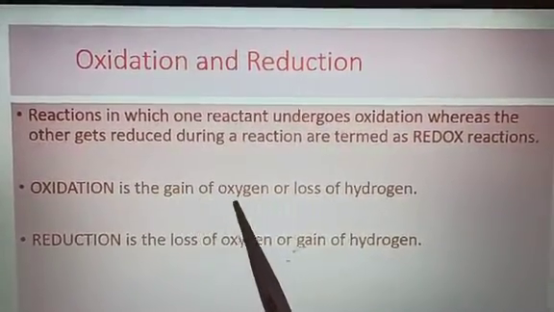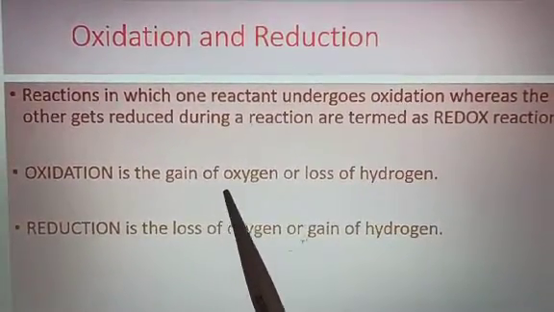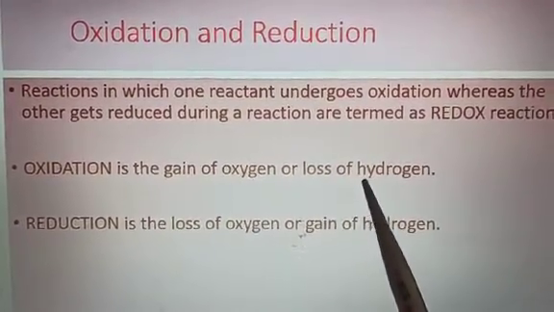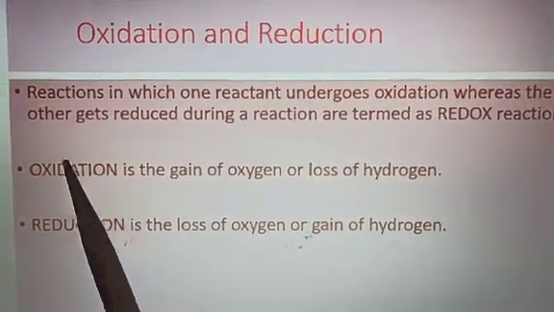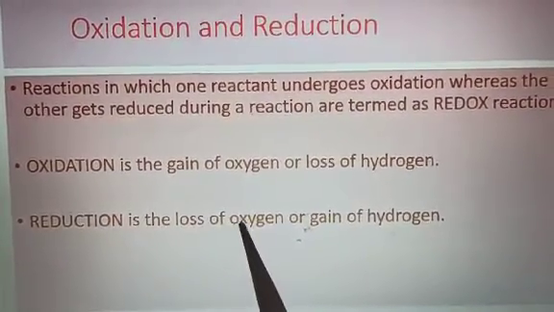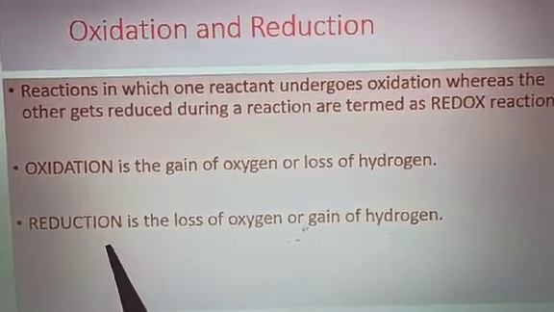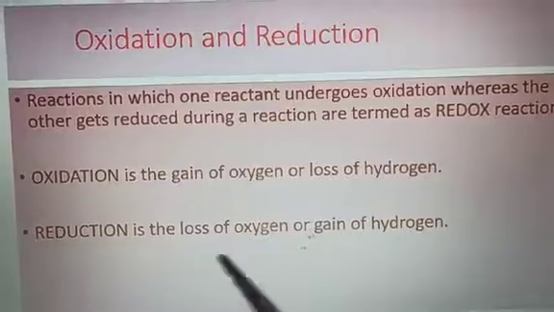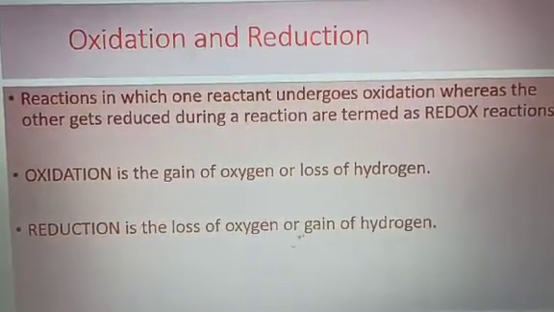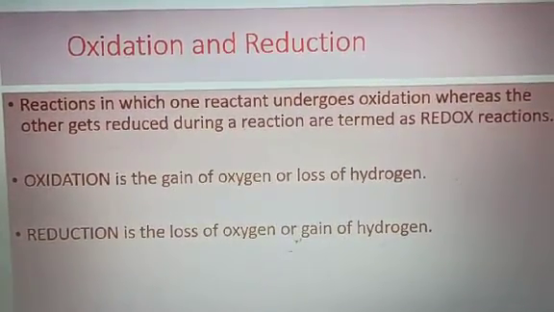Oxidation is the gain of oxygen or the loss of hydrogen. If in a reaction there is a gain of oxygen or the loss of hydrogen, then the reaction is termed as oxidation. But if in a reaction there is a loss of oxygen or the gain of hydrogen, then the reaction is termed as a reduction reaction. So always remember what is an oxidation reaction, what is a reduction reaction, and when these two happen in the same reaction, that reaction is termed as a redox reaction.